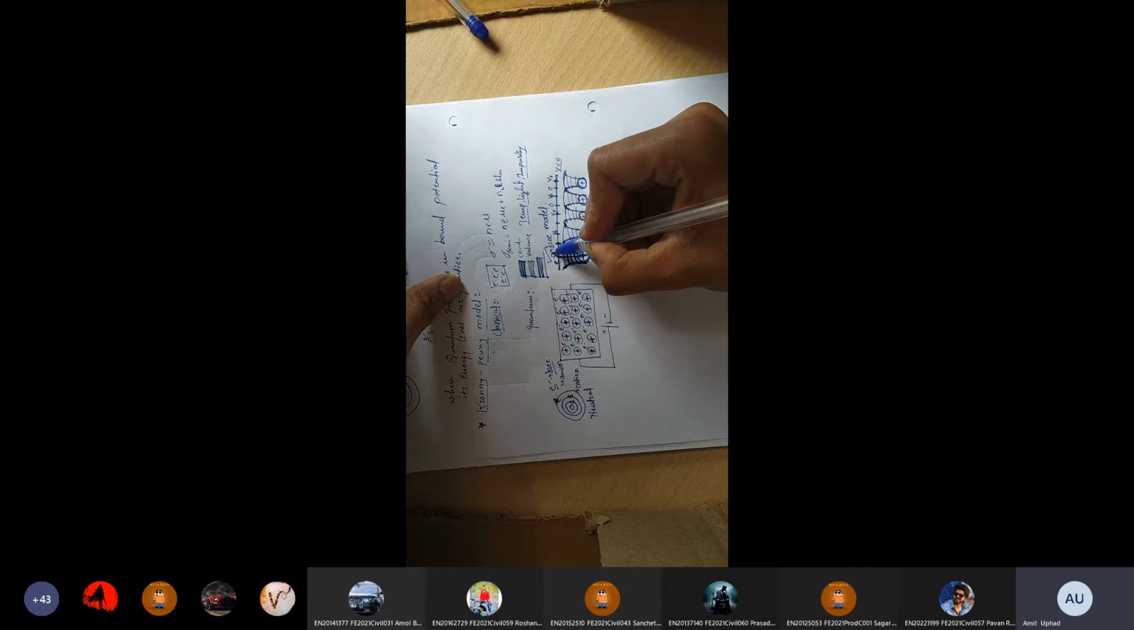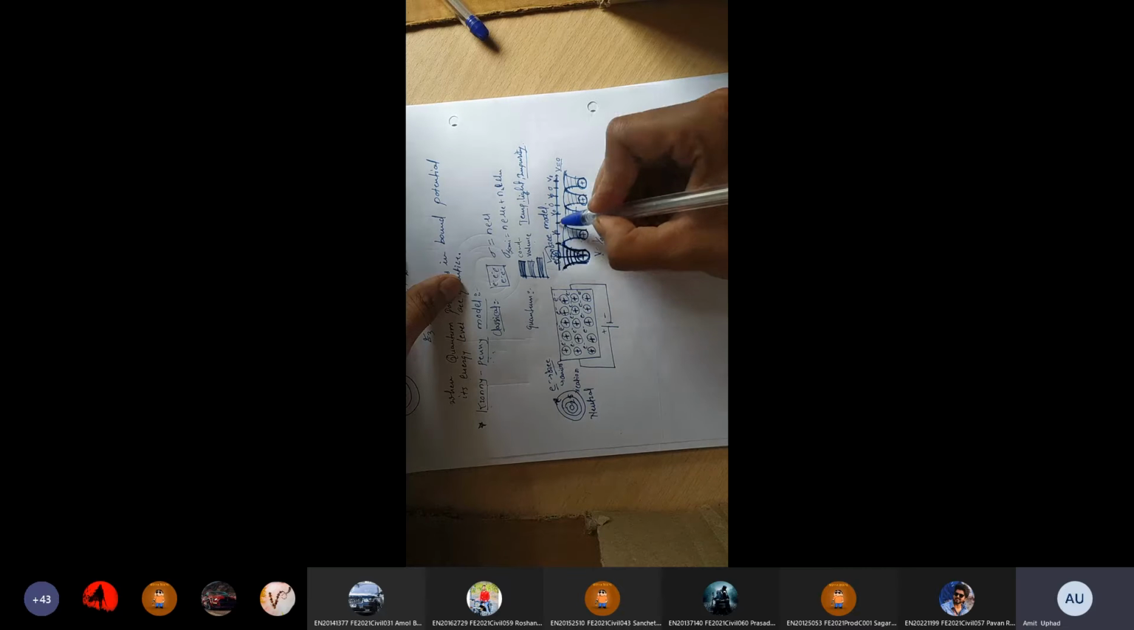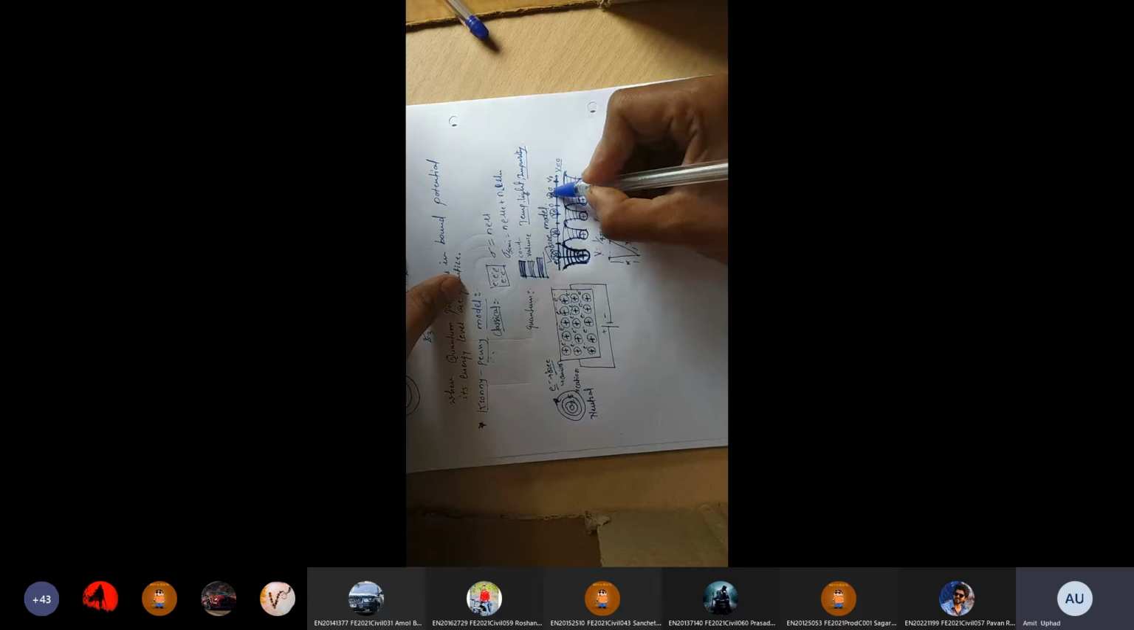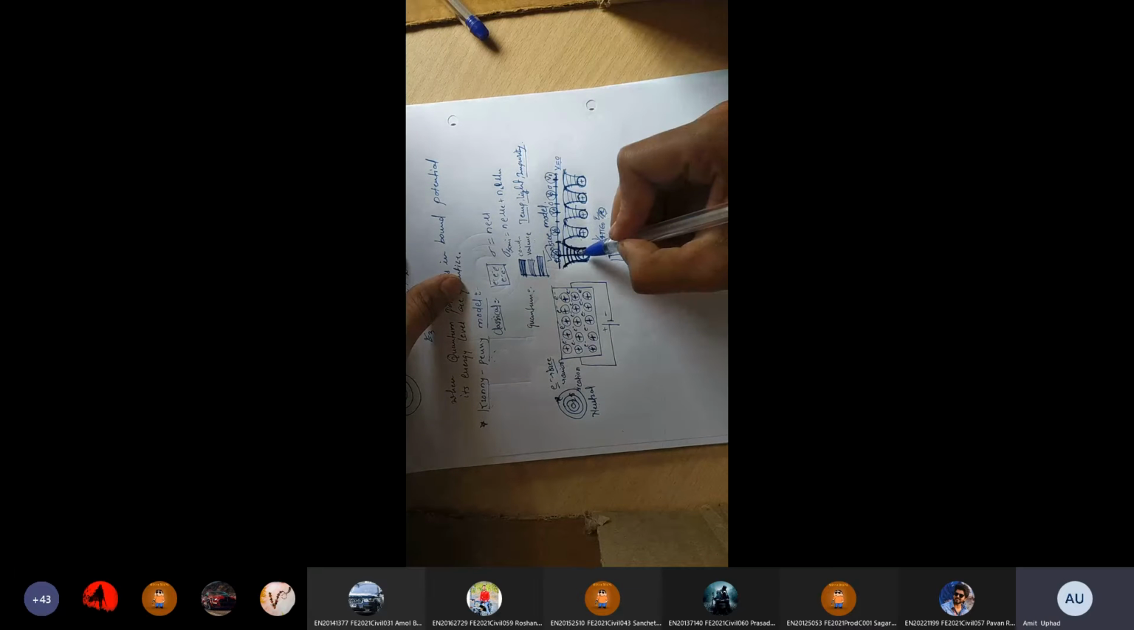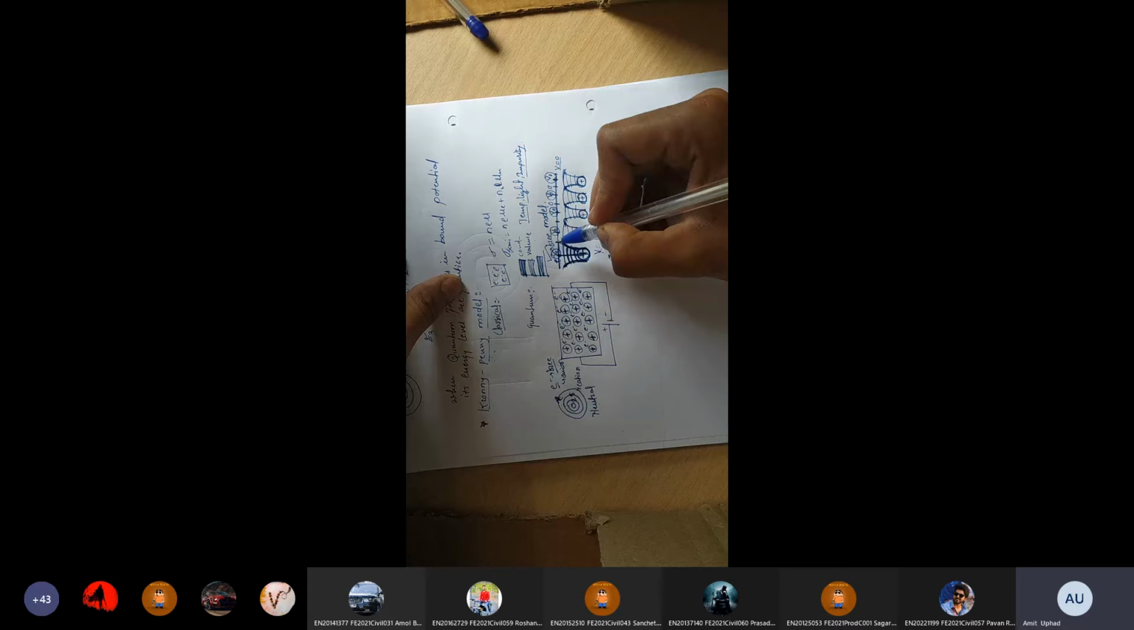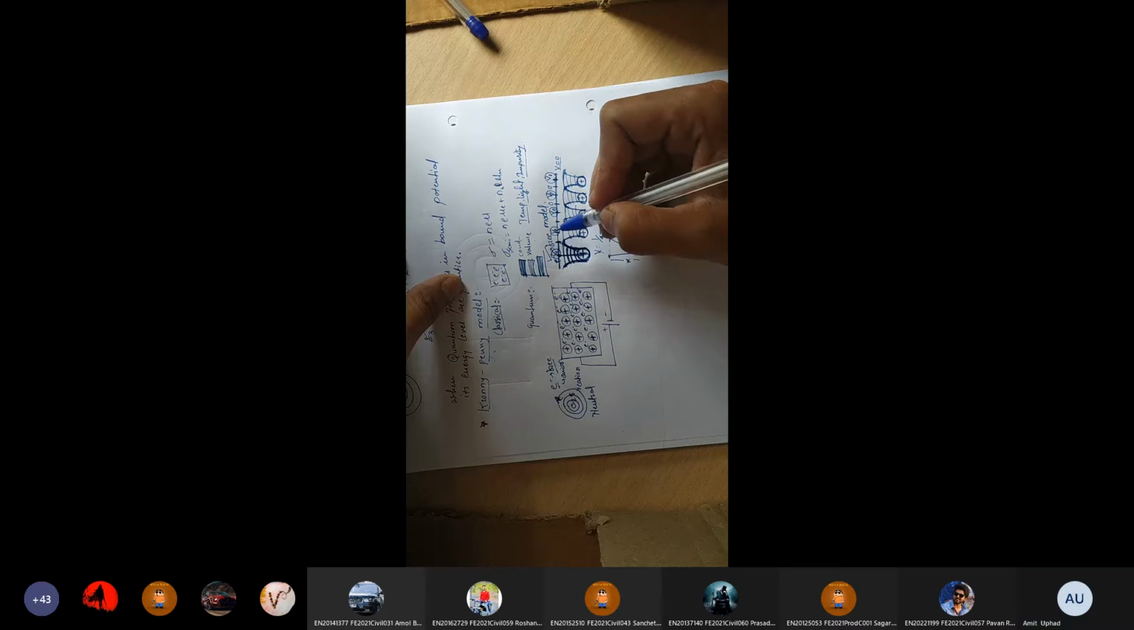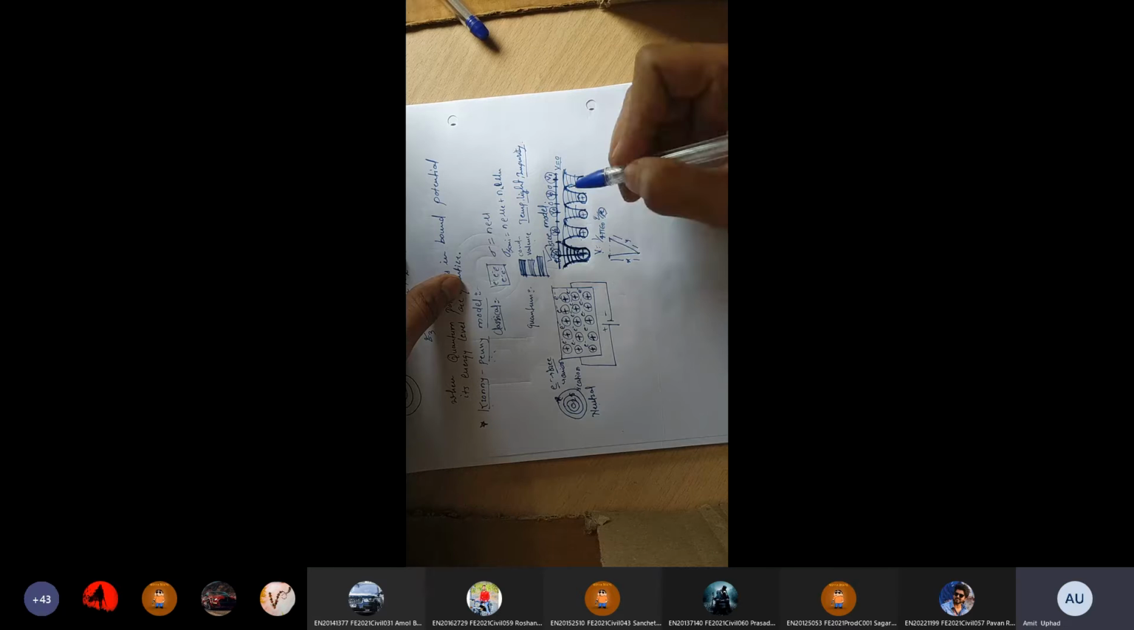So this V naught potential is the opposition to the flow of electron. Is it clear what I am saying? Because this is the attractive potential of the nucleus. That's why this potential is the opposition to the flow of electron. And what is opposition to the flow of electron? Flow of electron is known as current, but opposition to the flow of electron is what?